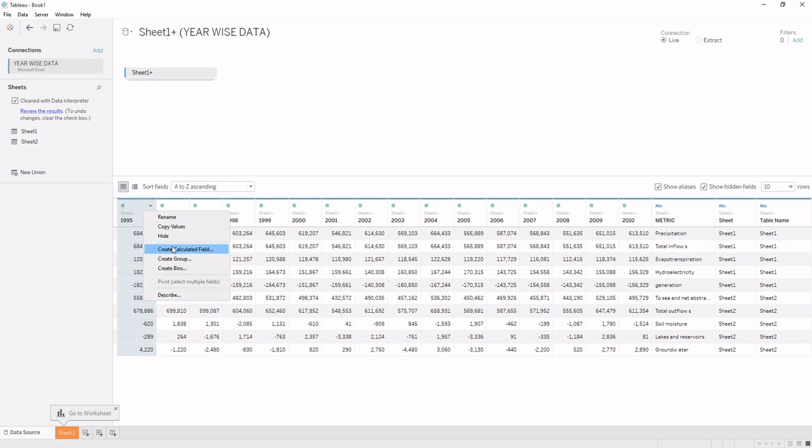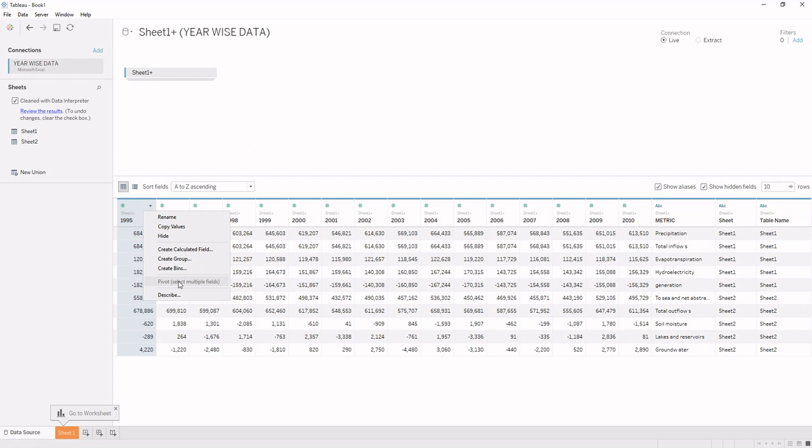Create calculated field will be used to create new columns on the basis of some calculation. Remember this thing, calculations would only create new attributes. They would not change the existing attributes. Create groups will be used to combine similar types of data together. Further, we have create bins. Bins would be used for creating histograms. We would study these things in coming lectures, but we can create these bins while working on the data source panel also.